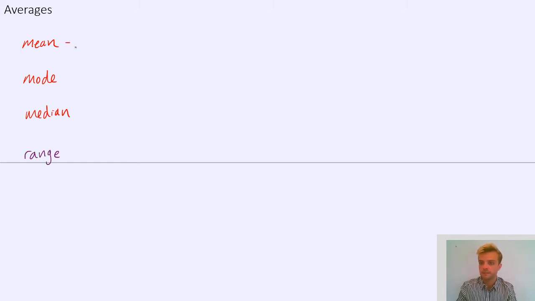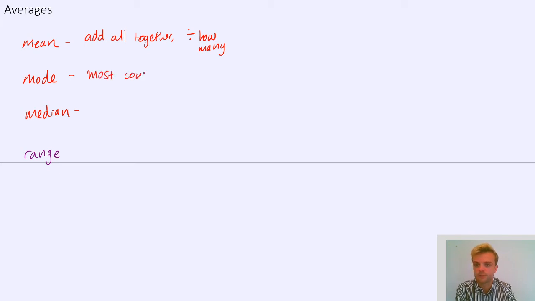So the mean is what you get when you add all your numbers together and then divide by how many. That's the mean. You've then got the mode, which is the most common. Some people remember it because most sounds a bit like mode. Mode is the most common number. It's the number there's the most of. And the median, which sounds a bit like medium, is the middle number.